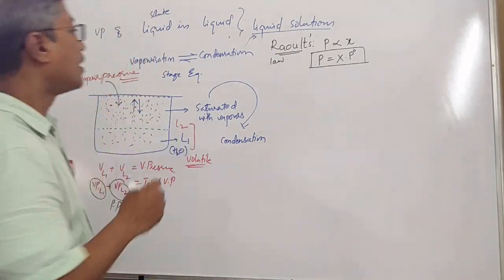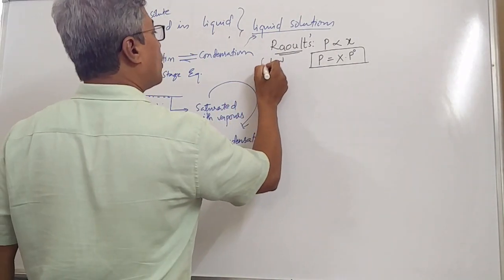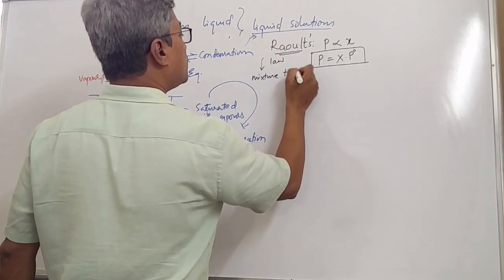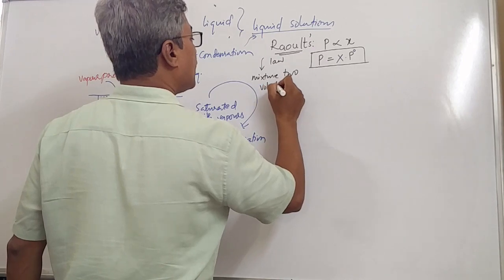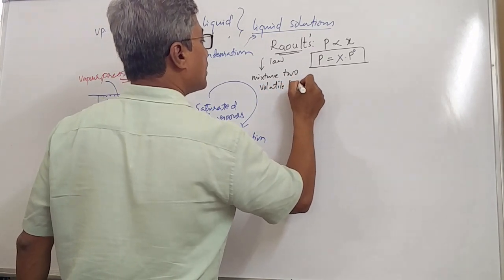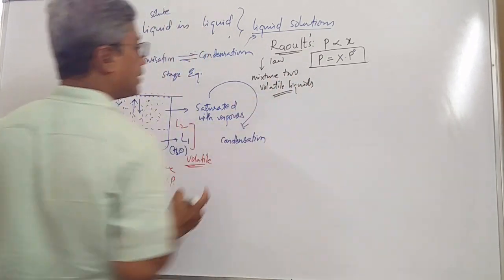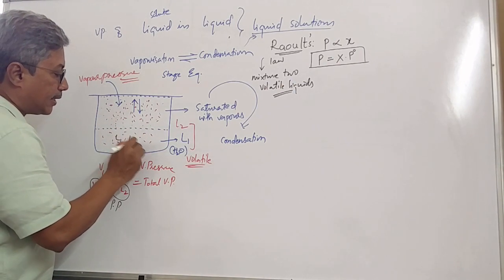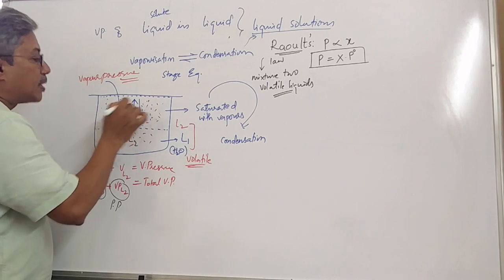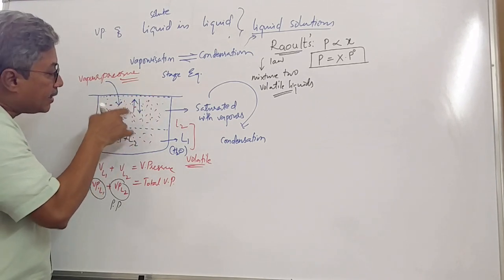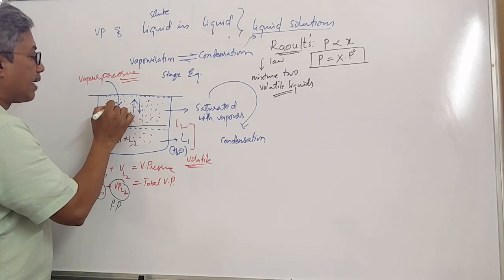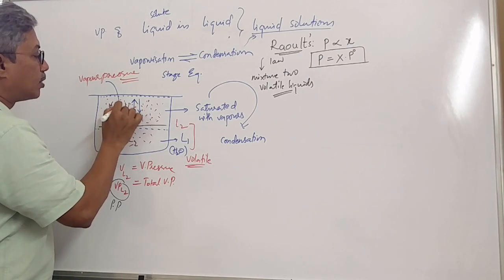Clear, students? Raoult's law we are now applying for a mixture of two volatile liquids. See here, two volatile liquids means if you take liquid 1 and liquid 2 in this container, their vapors are found commonly above this liquid layer. Here vapors of liquid 1 and vapors of liquid 2 both will be there.